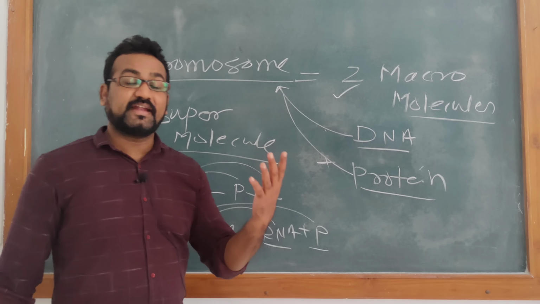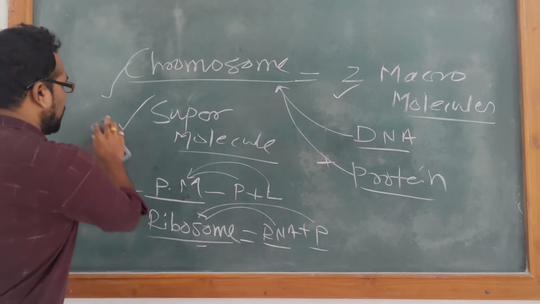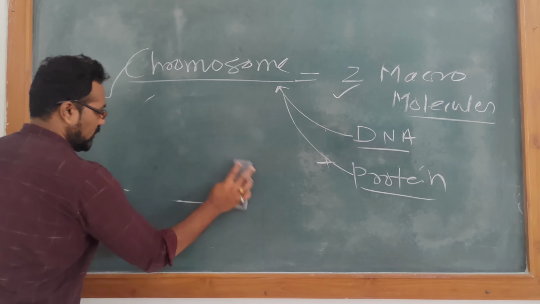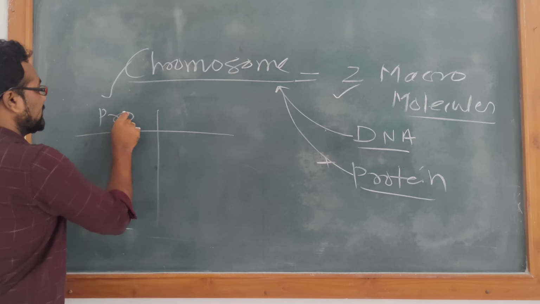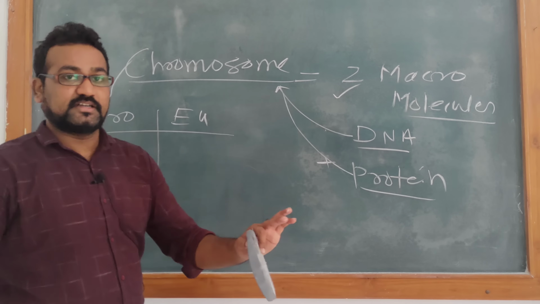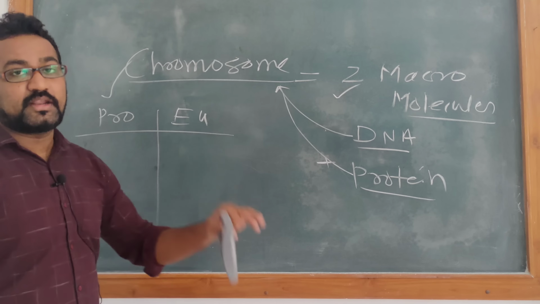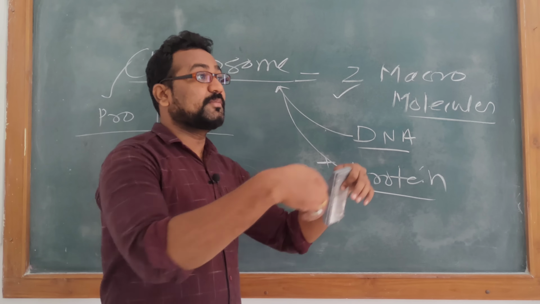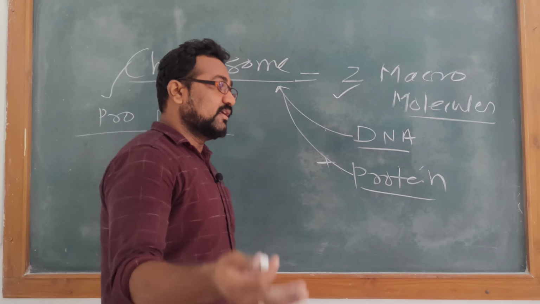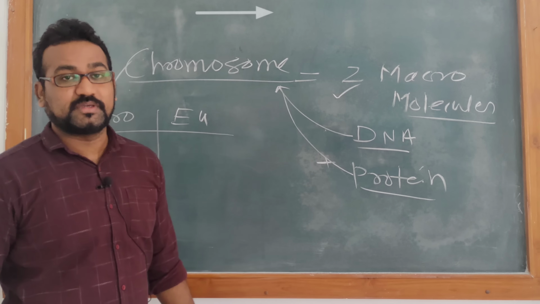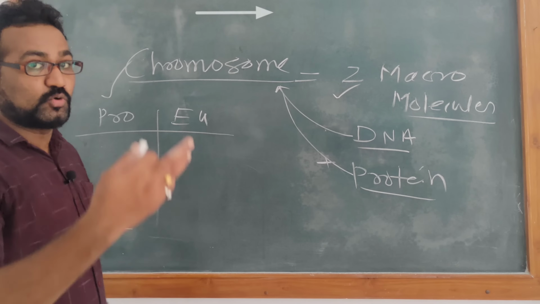But one thing I would like to highlight here: in our biological system we have two types of organisms. We have prokaryotic organisms and we have eukaryotic organisms. That's it. On this planet, there are only two types of organisms, prokaryote and eukaryote. In eukaryote, many different types of organisms are present, on the basis of the kingdom system. You studied this in your first semester FYBSc, first paper, while studying lichen, where I highlighted all the kingdom systems. Please go and watch that video.